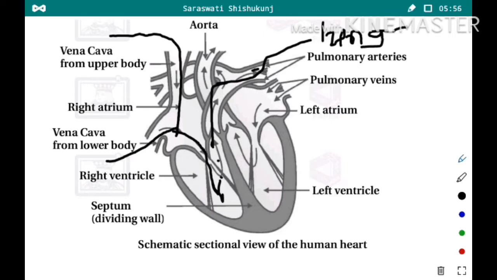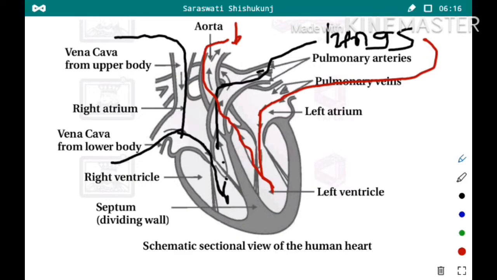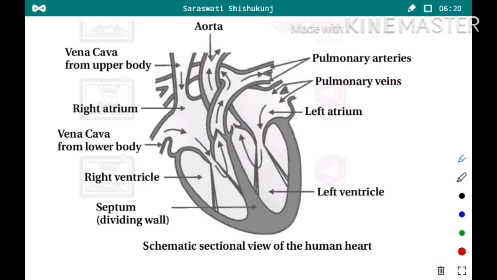Now the oxygenated blood from the lungs, through the pulmonary vein, is sent to the left atrium. When the left atrium contracts, it will go to the left ventricle, and from the left ventricle through the aorta it is sent to different parts of the body, right? So this way the flow of the heart is done.